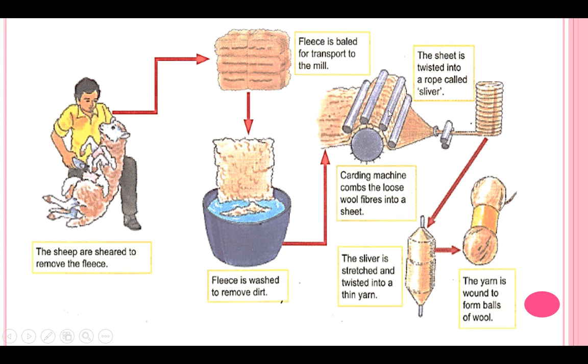When we put the wool in this machine, it makes it straight. That straightened carded wool is taken to the spinning and weaving process. It will be spun, and afterwards woven or knitted in order to get a woolen fabric. This is the flow chart I have shown on your screen.